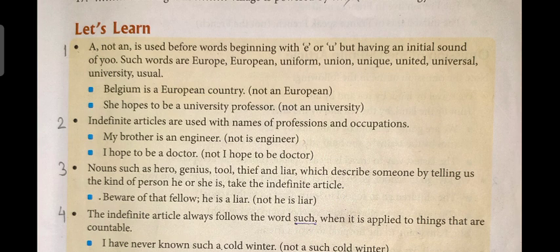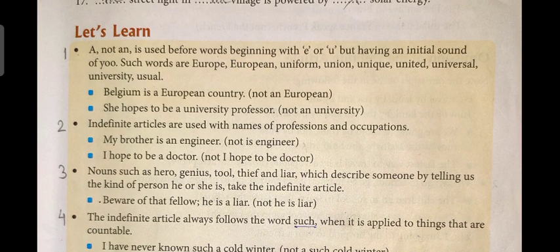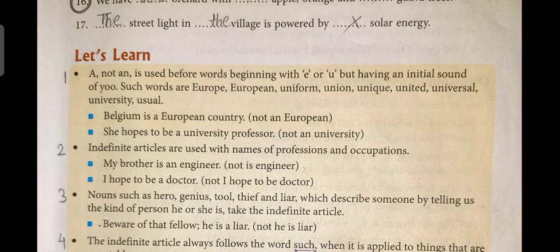We all know that A, E, I, O, and U are vowels, and if a word contains a first letter vowel, then we have to use an. But in some cases where the beginning E or U sounds like U, that is YOO, then we have to use a instead of an. Some examples are Europe, European, uniform, unique, union, united, universal, university, usual, etc.